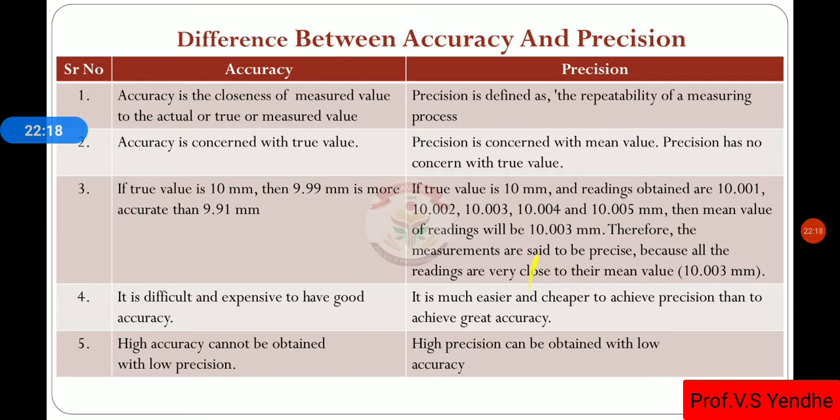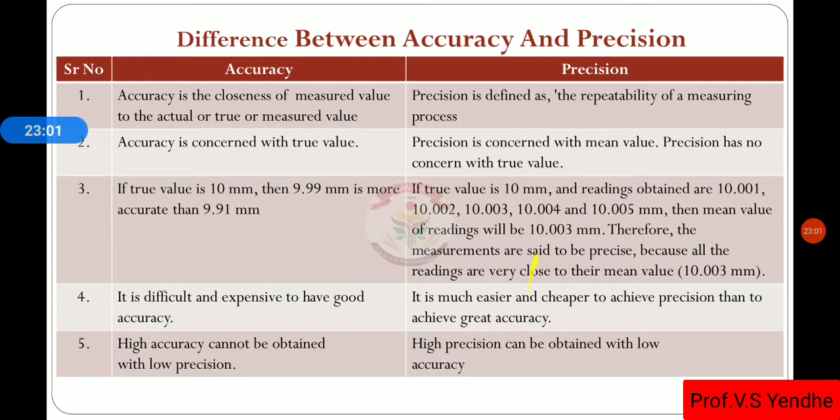Let us take an example. If the true value is 10 millimeter, then 9.99 millimeter is more accurate than 9.91. If the true value is 10 millimeter and readings obtained are 10.001, 10.002, 10.003, 10.004, 10.005, then the mean value of all the readings is 10.003 millimeter. Therefore, the measurements taken are very close to 10.003, because that is the average value or mean value. So all the readings are very precise.